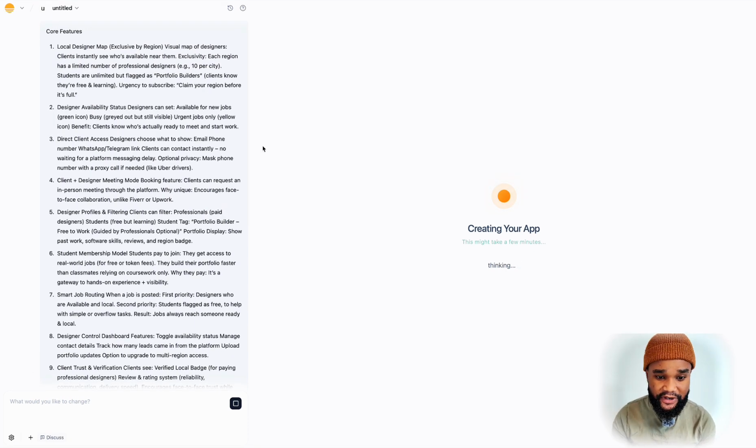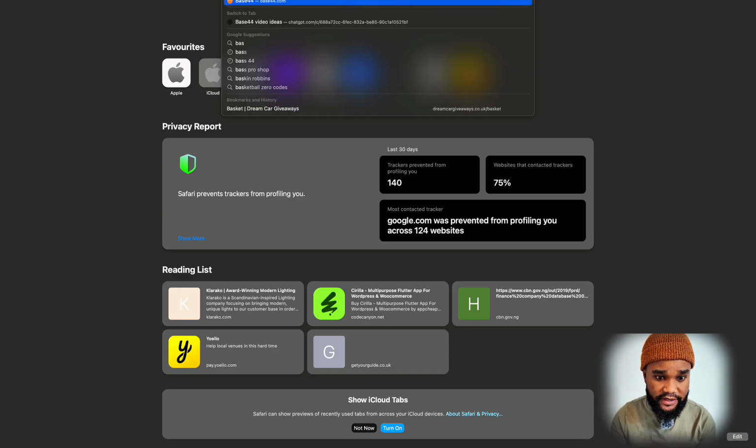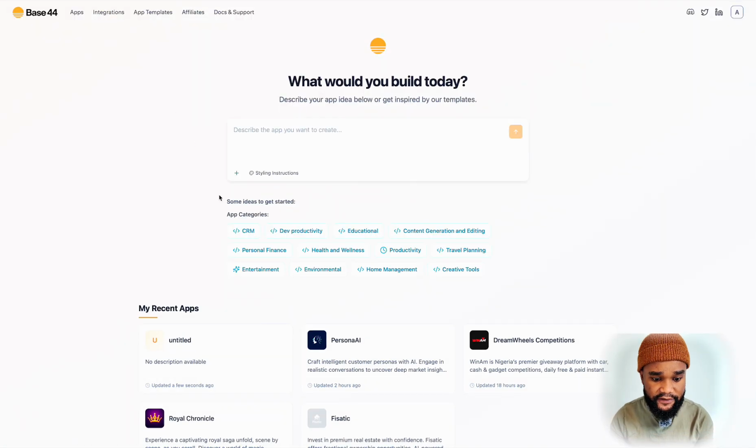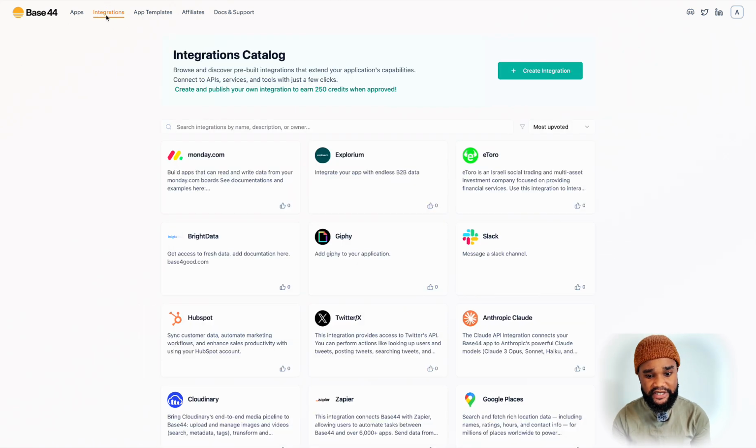While this is creating, let me quickly show you some of the things that you can do with Base 44 as well. I just want to show you, because you have different options. You have integrations, I believe that's the word, where you can actually integrate some of these apps into your own applications.